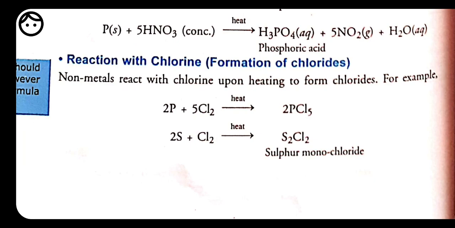Or for example, nitrogen also can react with chlorine. It means all the non-metals have the tendency to react with chlorine, then formation of their chloride takes place, because chlorine is taken as the second most electronegative element, so it has the tendency to react with all the non-metals.